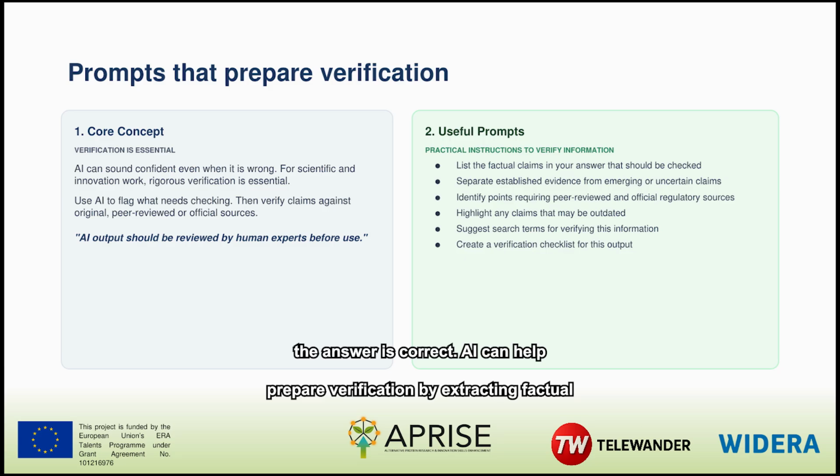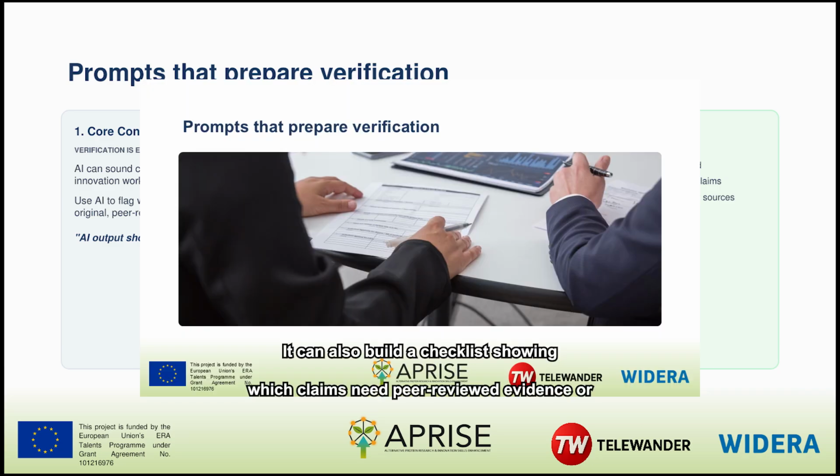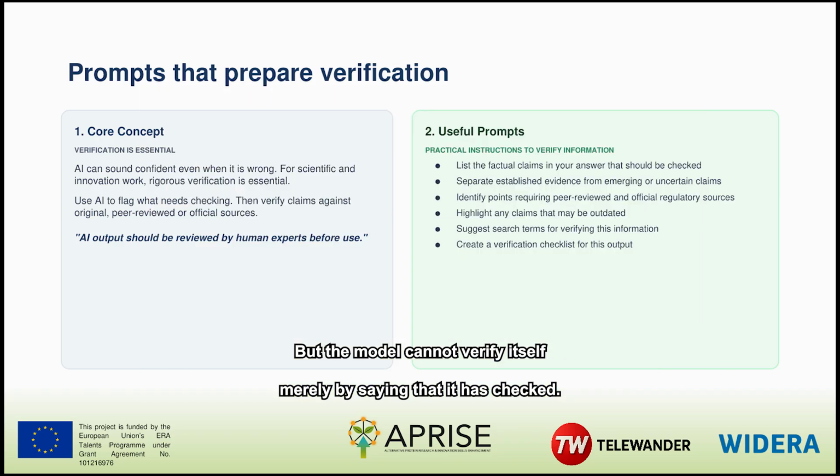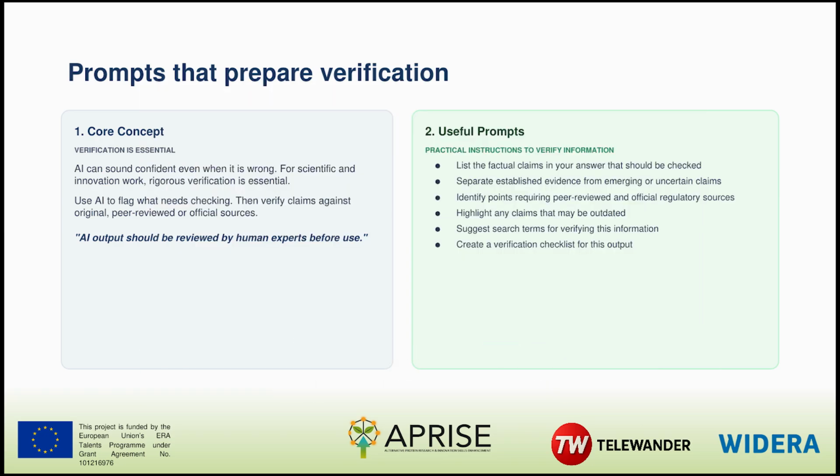AI can help prepare verification by extracting factual claims, separating established points from uncertain ones, flagging potentially outdated statements, and suggesting search terms. It can also build a checklist showing which claims need peer-reviewed evidence or official regulatory sources. But the model cannot verify itself merely by saying that it has checked.